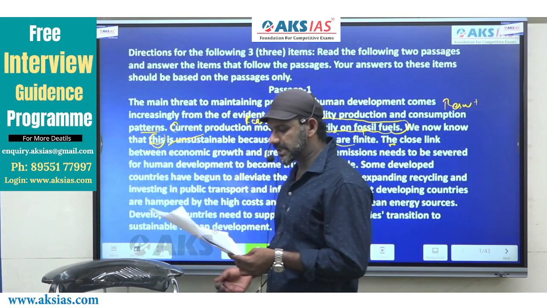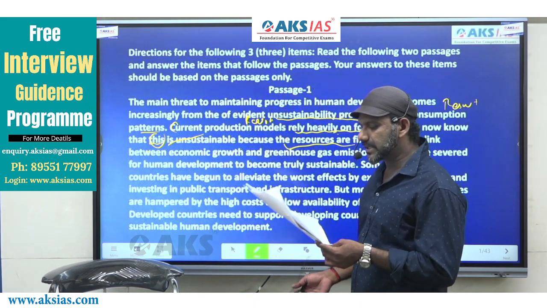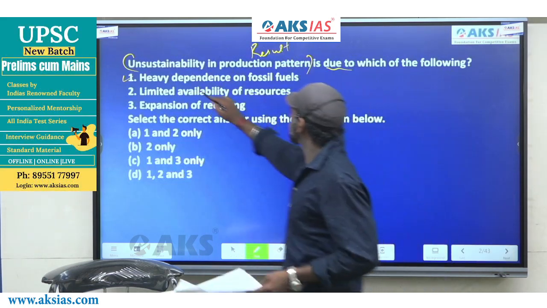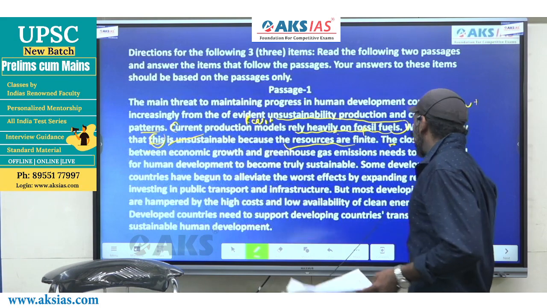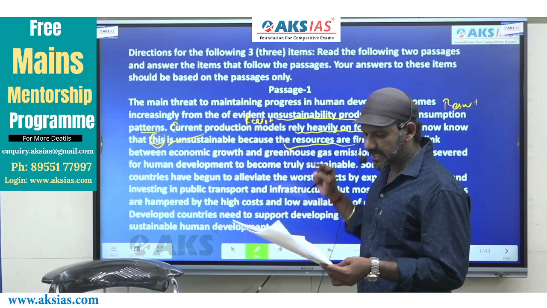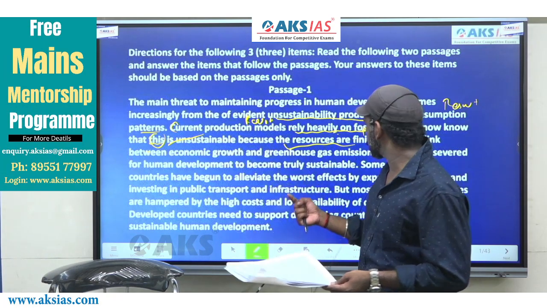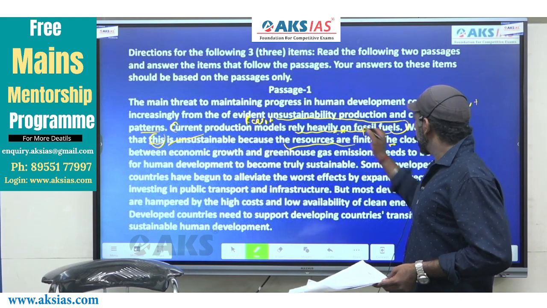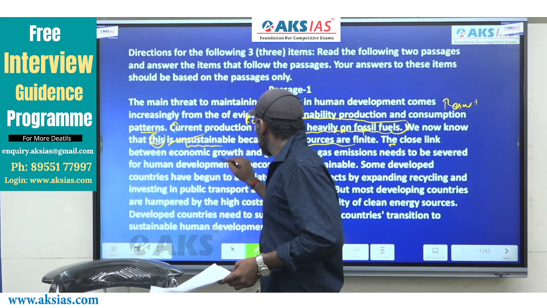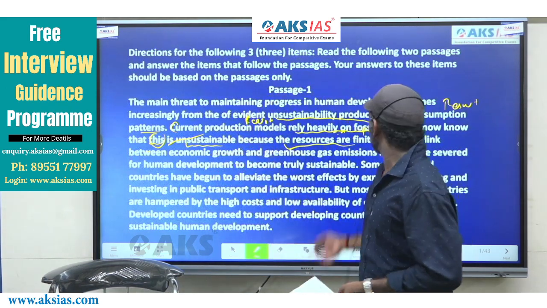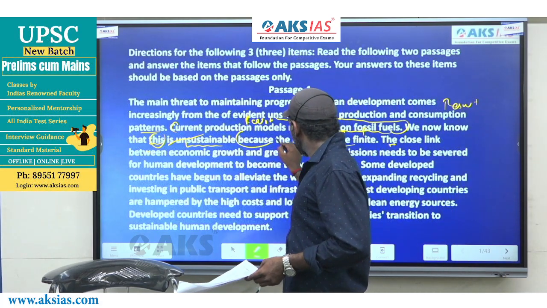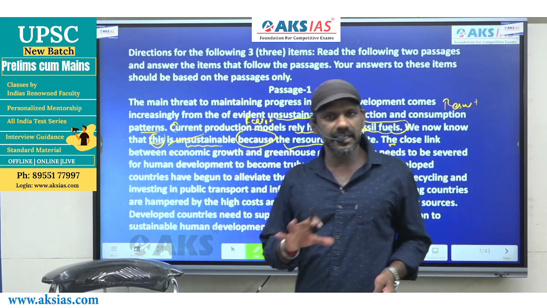Here it says, we now know that this is unsustainable, because the paragraph talks about the topic of the question, which is unsustainability in production. So according to the paragraph given to us, there are two reasons to say that there is unsustainability in production pattern. One is given in this statement, and this is also related to this statement because of the pronoun this. And unsustainable is talked about in this sentence as well. This, we now know that this is unsustainable because is a cause and effect indicator. It must connect a reason and a result.